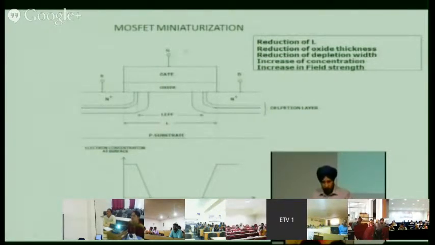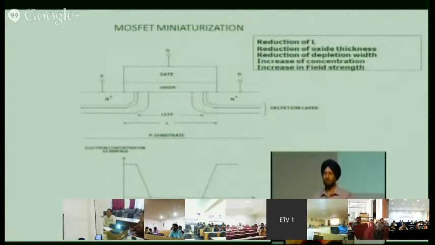Now if we decrease all body dimensions, vertical and horizontal, by the same factor, decrease all voltages, VDD and threshold voltage, by the same factor alpha, and increase concentration by the same factor alpha, the electric field remains constant in this region. Only thing is, we cannot do this. You can decrease the body dimensions, but the question is of voltages.